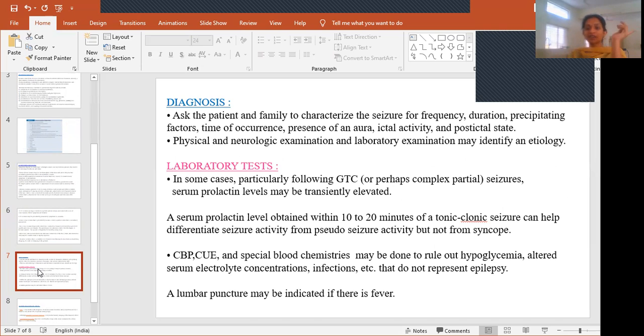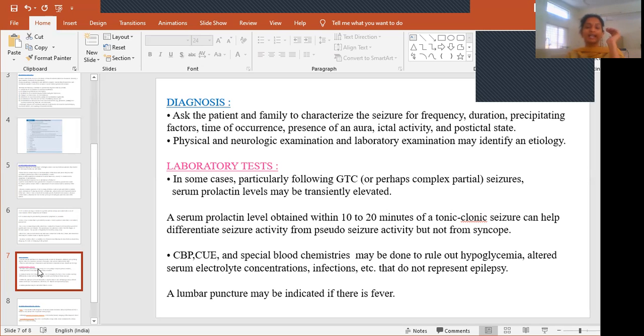It includes seizure frequency, that means how many times the same kind of repetitive seizure-like activity has been experienced by the patient, and duration of the seizure-like activity, and precipitating factors, like whether the patient has taken any alcohol, or is under any stress, or had any head injuries. We also have to ask the time of occurrence, at what time it happened. And we should also ask whether there is any presence of an aura, and ictal activity and post-ictal activity.